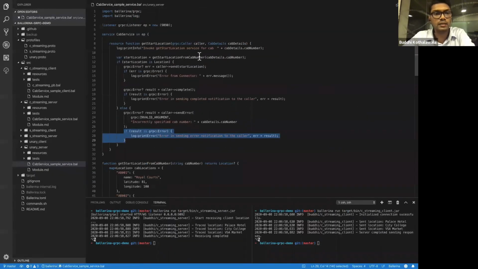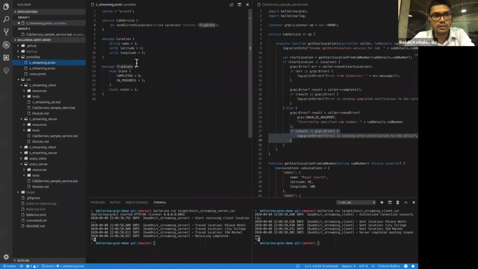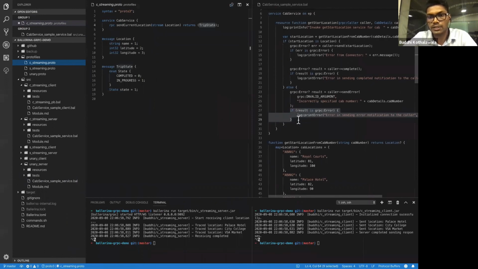You can see that when we map this protobuf file, there's a one-to-one mapping between the protocol buffer definition and the Ballerina level implementation. So it is easy for developers to concern themselves with their logic and grasp the gRPC related ideas. That's the first advantage that I want to point out here.